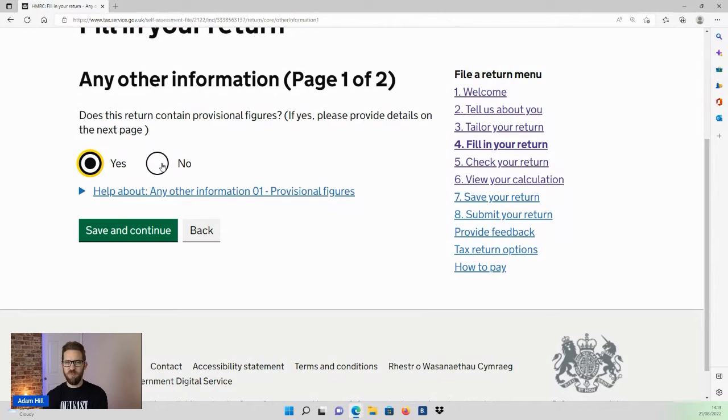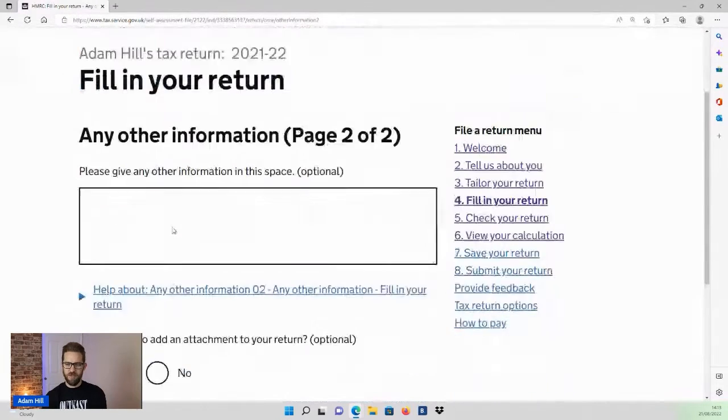But HMRC would be expecting you to come back and correct that at some point. So you may be opening yourself up to more questioning there. Again, if there are no provisional figures, sorry, I got that the wrong way around, then you would say no here. Okay, but it's just a confirmation.